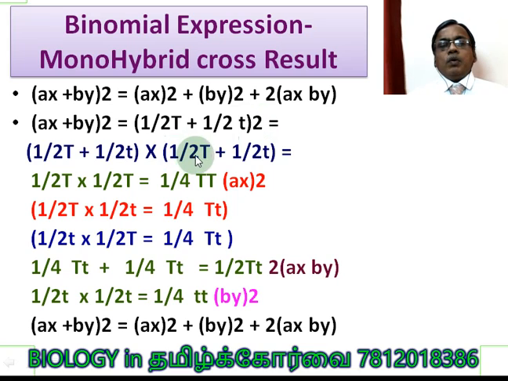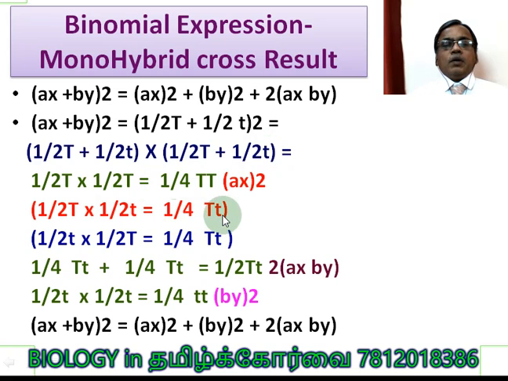So 1/2 capital T multiplied with 1/2 capital T, we get 1/4 capital T capital T, it is equivalent to a square here, that is (ax) whole square. The same way, now 1/2 capital T crossed with 1/2 small t, so 1/4 capital T small t.